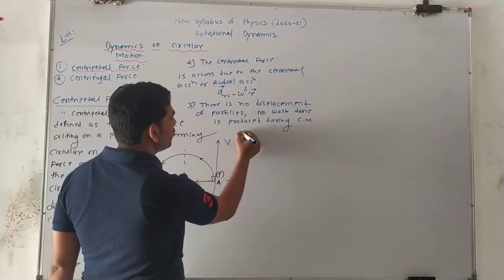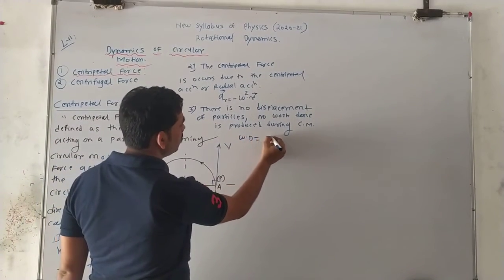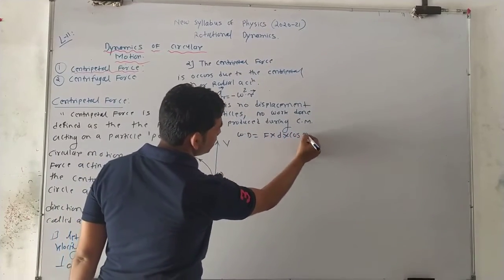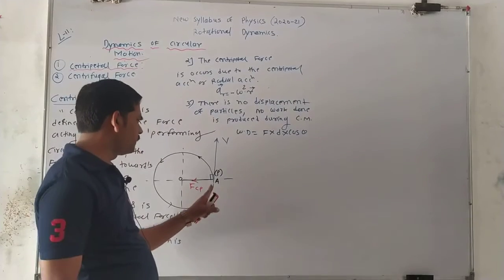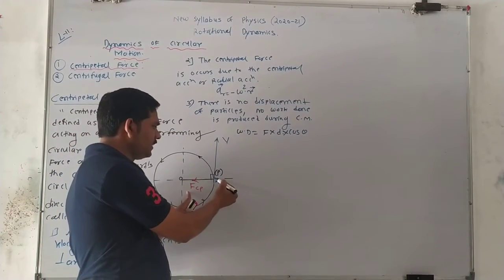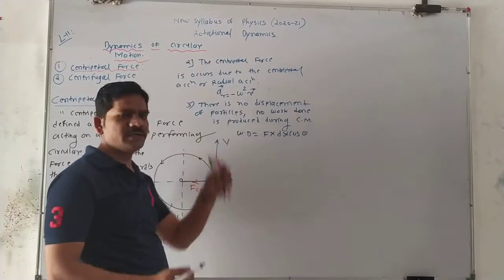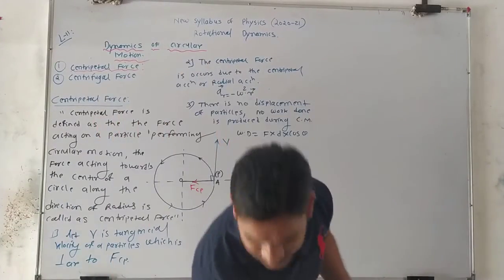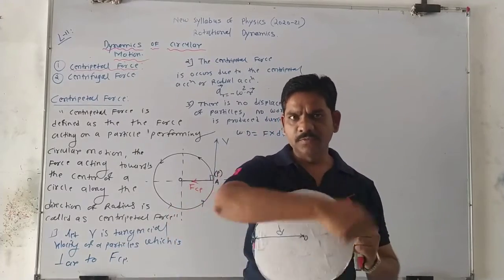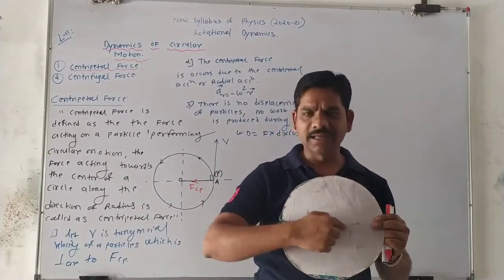We know the definition of work done. Work done is equal to force into displacement multiplied by cos theta. If you consider the force Fc acting there, and suppose the particle is released from this point A, this is the displacement. See boys, here the particle is performing circular motion, and the centripetal force acts like that.